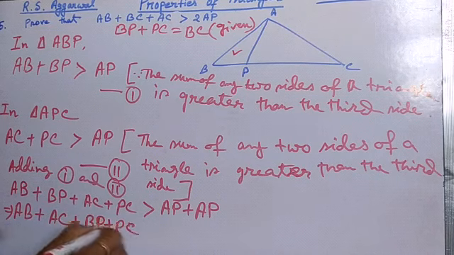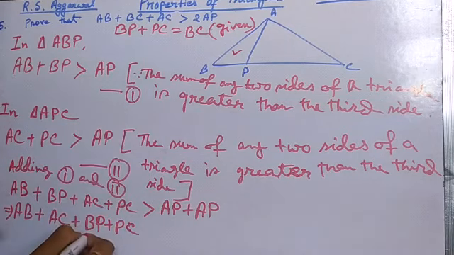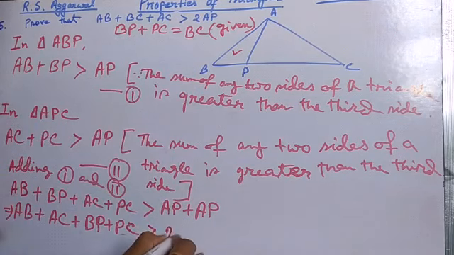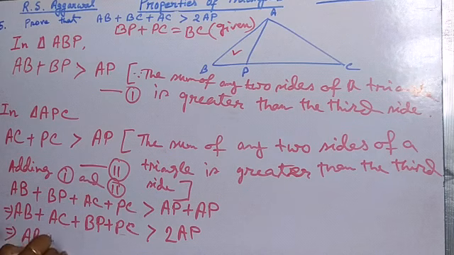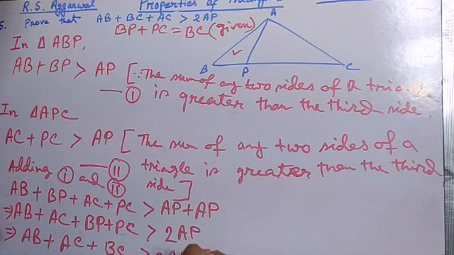This BP plus PC means BC. So instead of BP plus PC, we can write BC greater than 2 into AP. This implies AB plus AC plus BC is greater than 2 into AP, since BP plus PC equals BC. This is proved.